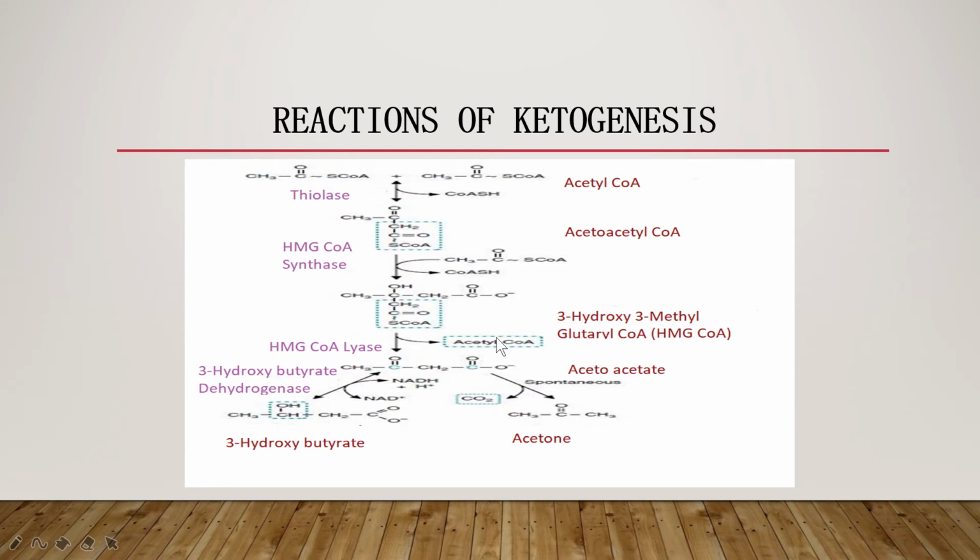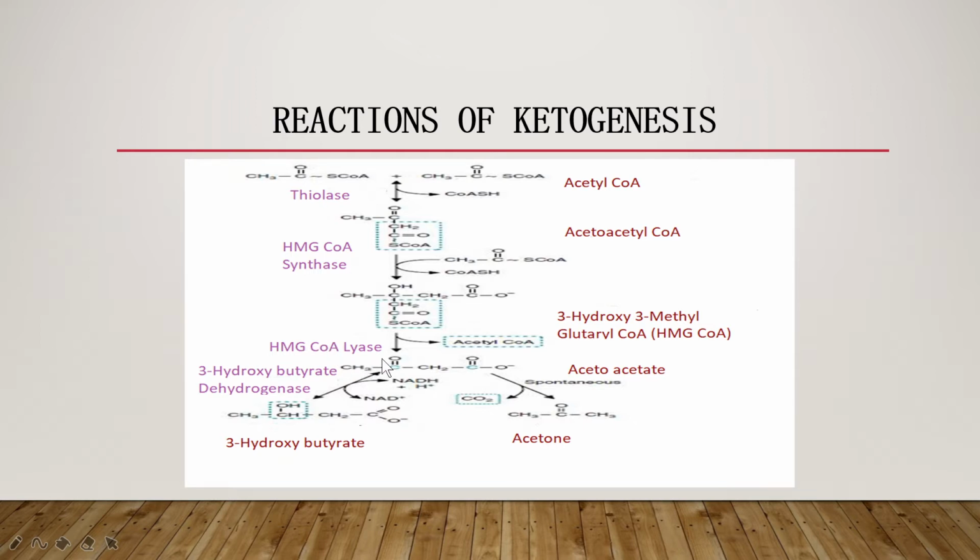Then this 3-hydroxy 3-methyl glutaryl CoA, that is the HMG CoA, will undergo cleavage to yield two products, acetyl CoA and acetoacetate, with the help of the enzyme HMG-CoA lyase.